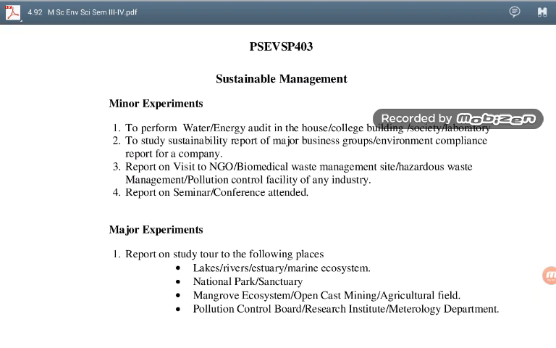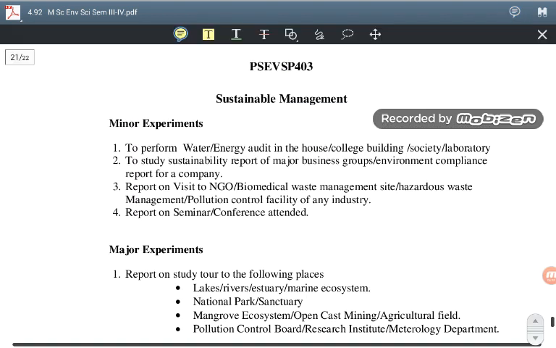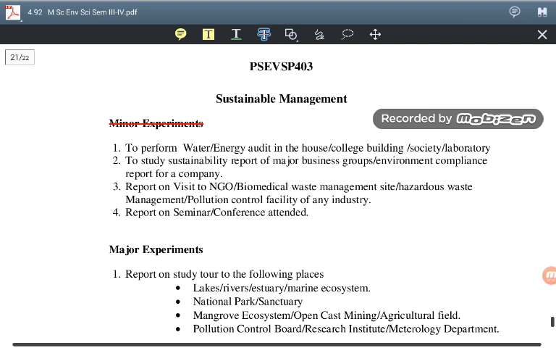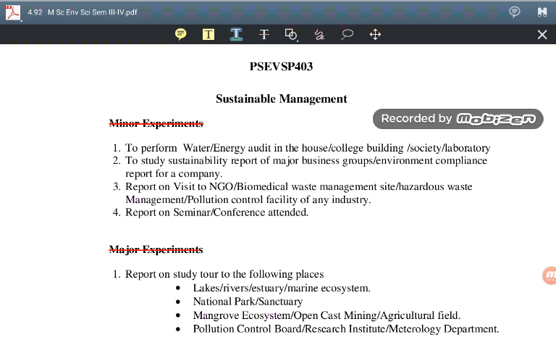Now coming up to the next paper. Next paper is sustainable management. This is the third paper. The experiments related to sustainable management again consist of 2 headings: there may be minor experiments and major experiments. So we have seen minor experiments as well as major experiments.